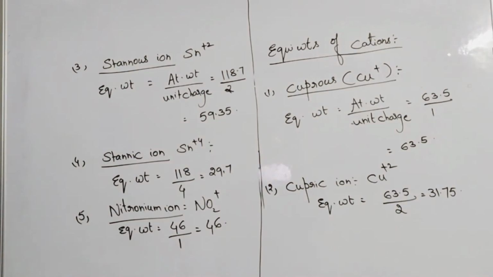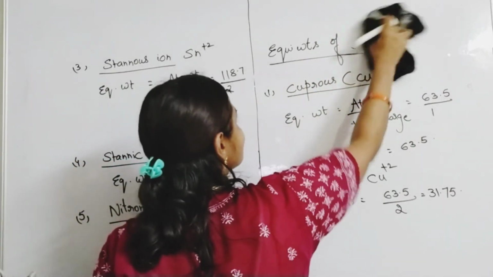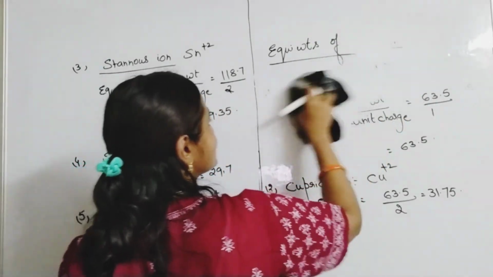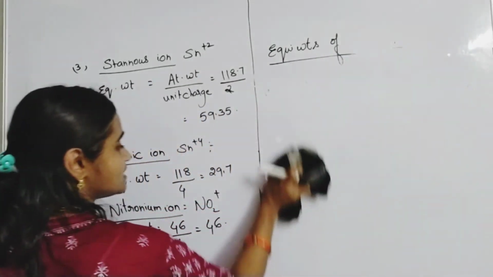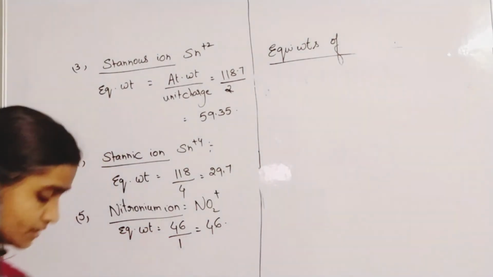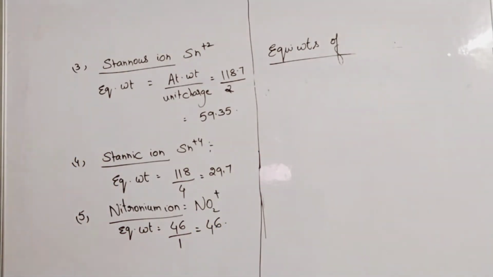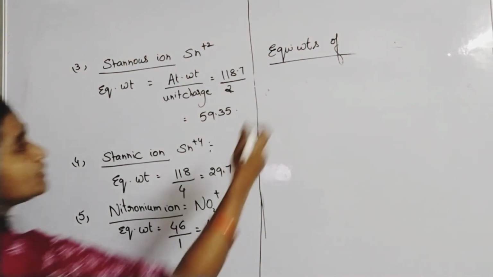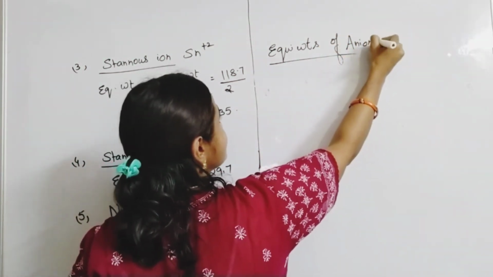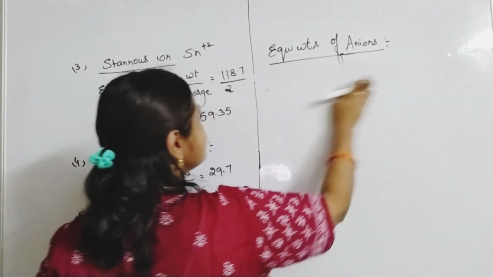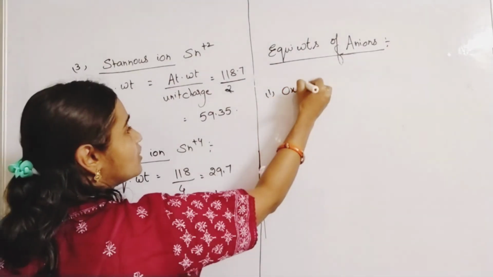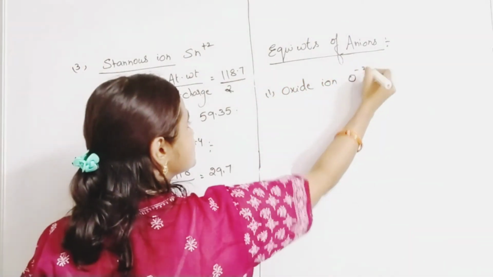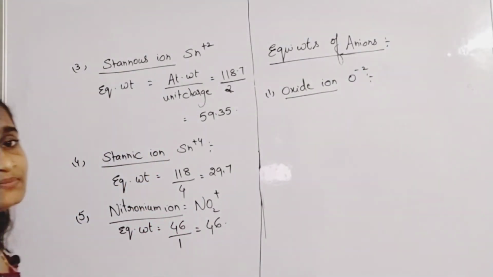These are examples for equivalent weights of cations. Now we'll learn some examples for equivalent weights of anions. Anions are negatively charged ions. We'll learn one or two examples. First, let us take the example of the oxide ion, O minus 2 ion.